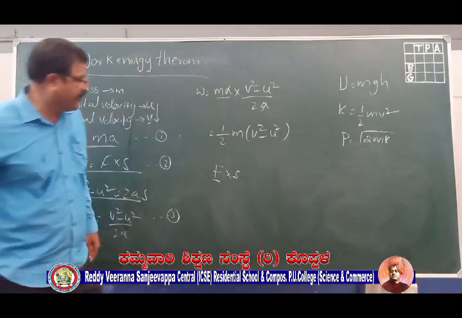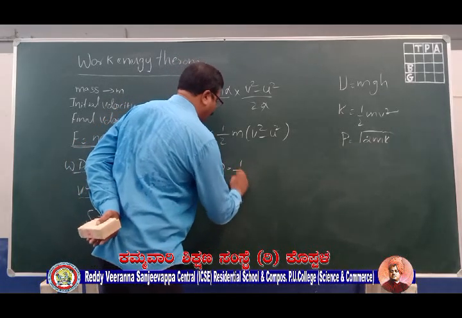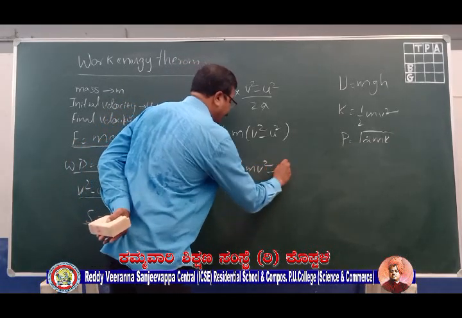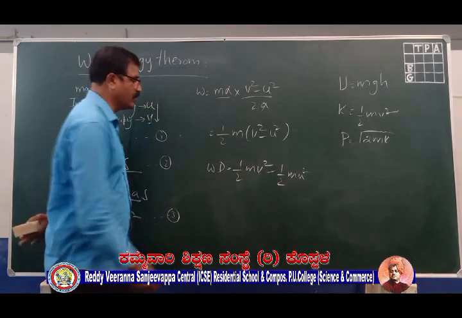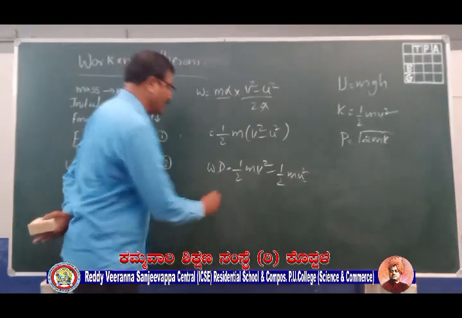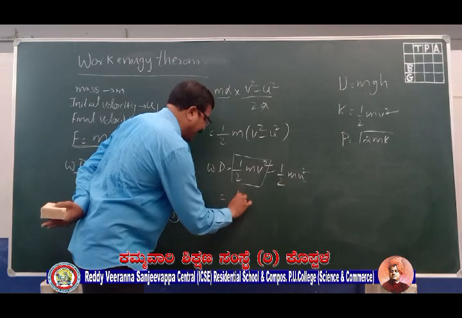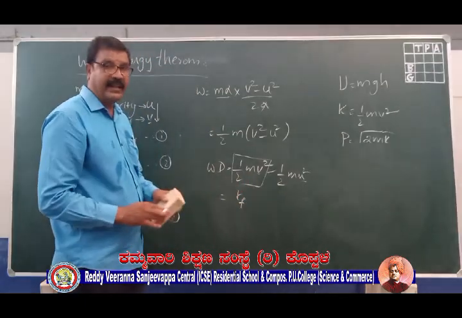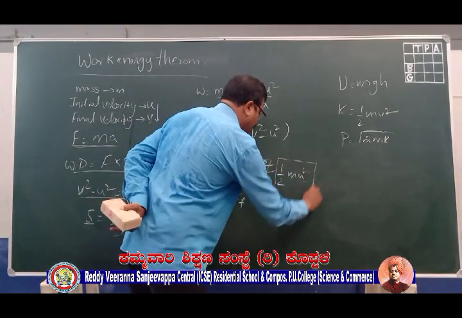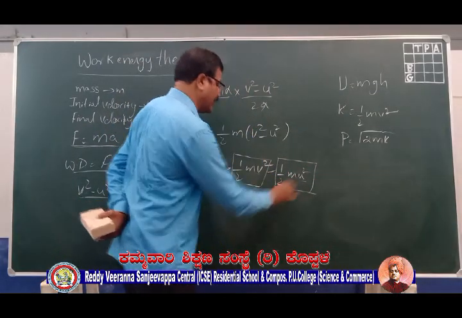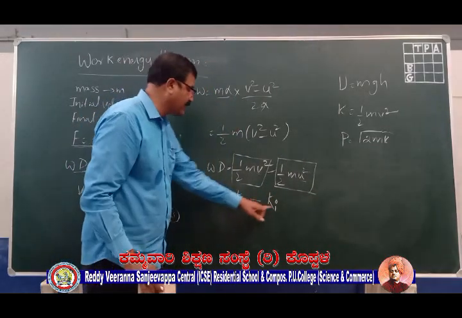I can rewrite this equation as work done is equal to half mv square minus half mu square, where v is the final velocity and u is the initial velocity. The kinetic energy associated with the final velocity, let me take it as Kf, the final kinetic energy, and the one with the initial velocity as Ki.